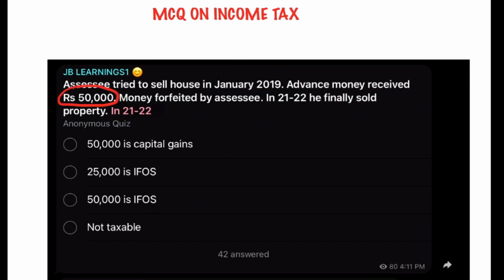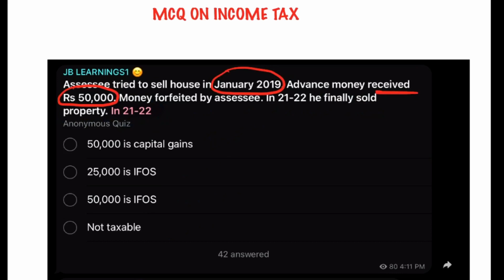Now, what does the MCQ say? SSC tried to sell the property in 2019. Whenever there is a contract for sale of property, generally the seller takes some advance money. So he has received an advance money of rupees 50,000.